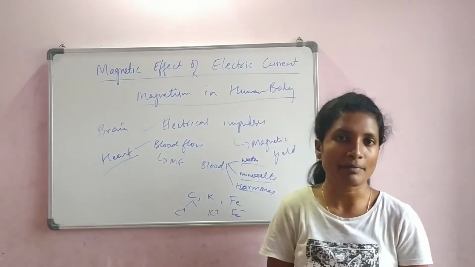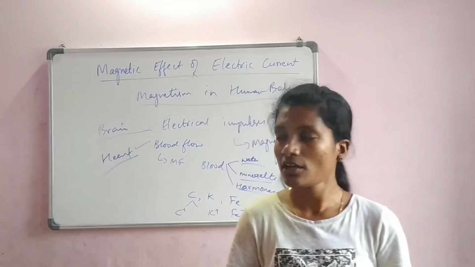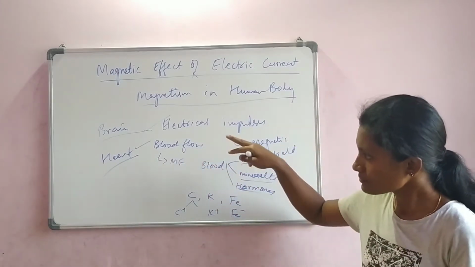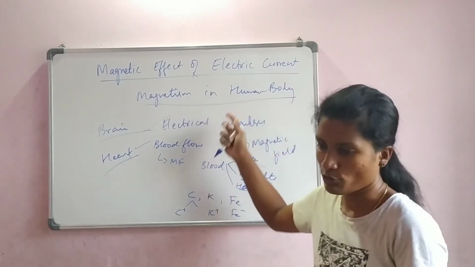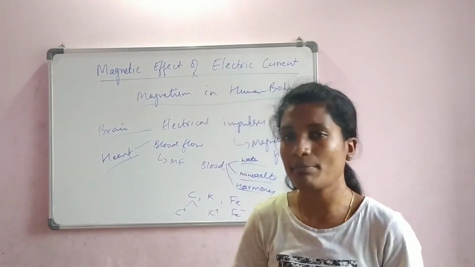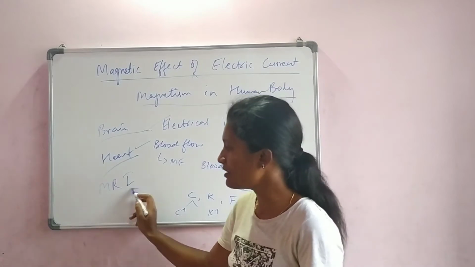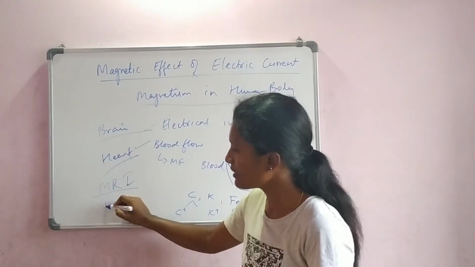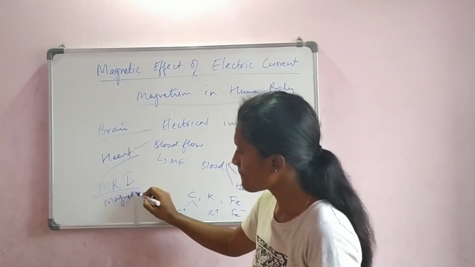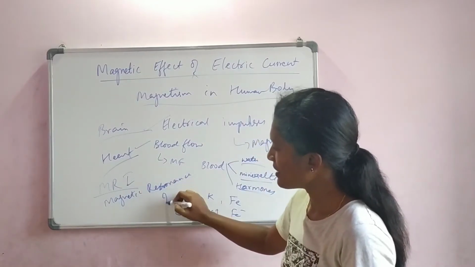The heart pumps the blood, and the brain sends the electrical impulses as well as receives them. So these are the two organs related to magnetism in the human body. And this is being used in the medical field for MRI, which was told in the first session of magnetic effect of electric current. That is magnetic resonance imaging.